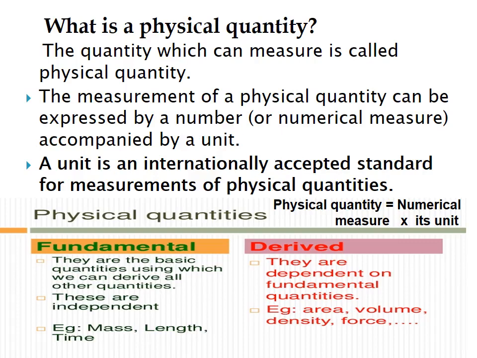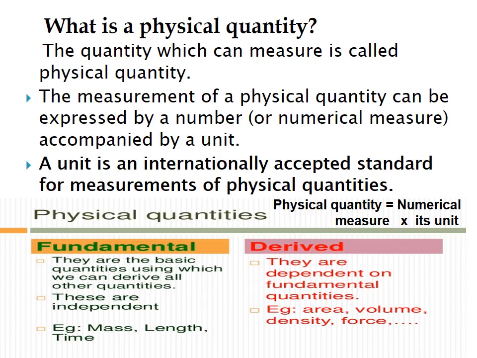You have to remember that physical quantities are divided into two types. First one is fundamental physical quantities. Second one is derived physical quantities. What are fundamental physical quantities? By its name, you understand the fundamental physical quantities are basic quantities which can be used to derive or form other physical quantities. Generally, there are three fundamental physical quantities. They are length, mass, and time.